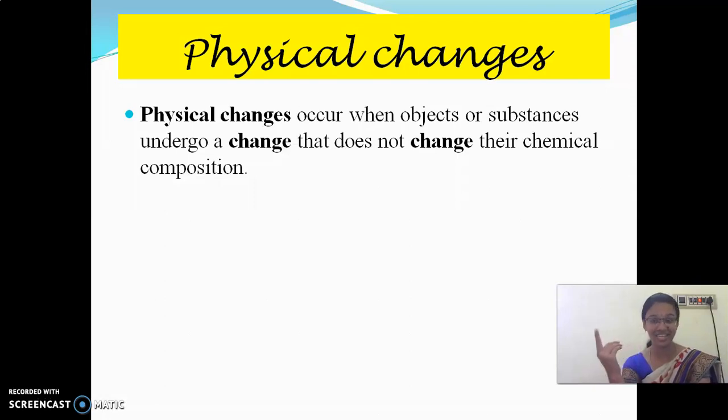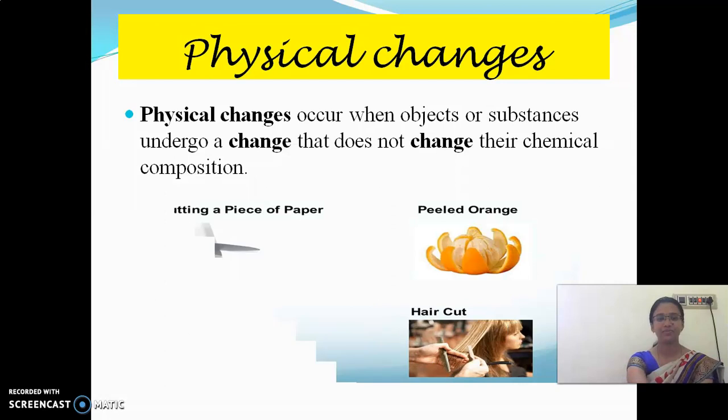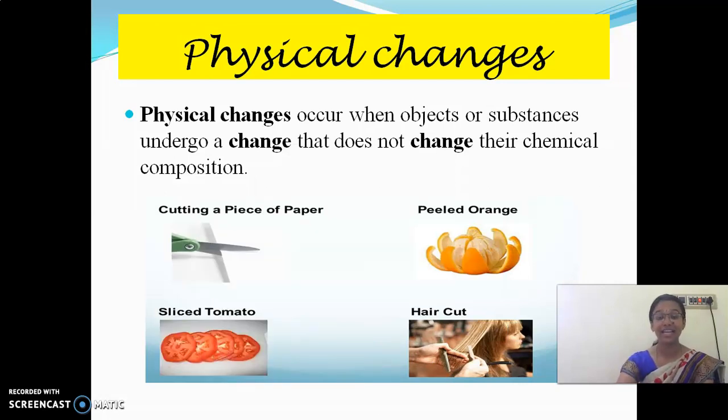So, water can exist in 3 states. It is a physical change. But the chemical composition, that is what it is made up of, does not change. This type of change is called a physical change. Look at here. Cutting a piece of paper. If you are going to tear a paper also, what is it called? It is called paper only.